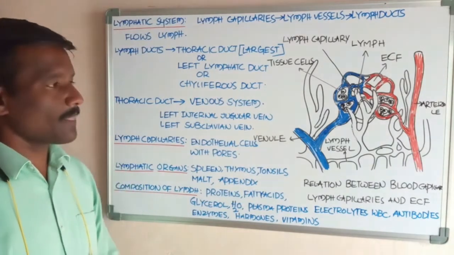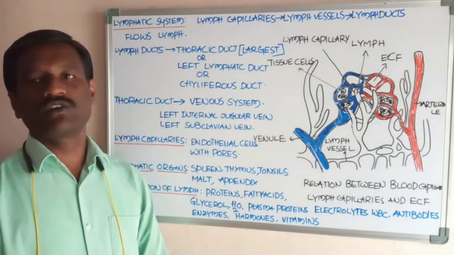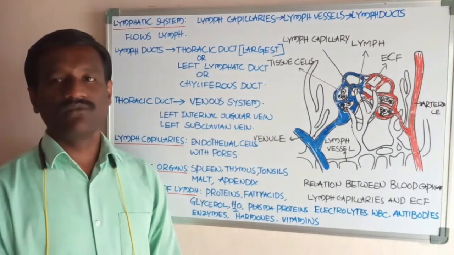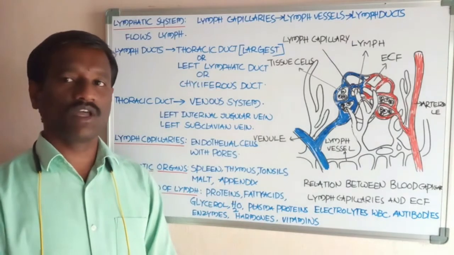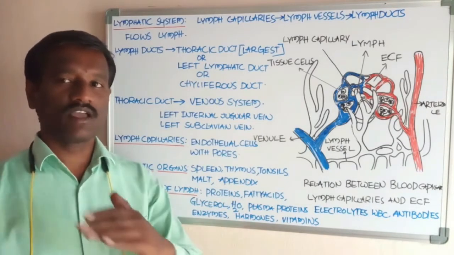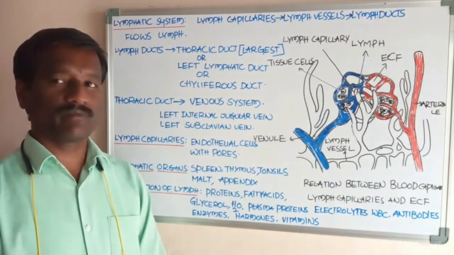Okay, students. Now, what about the function of the lymph? Lymph transports the lymphocytes into the blood to destroy the microorganisms.